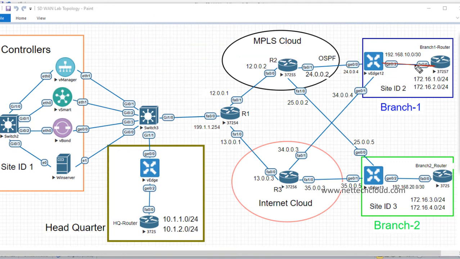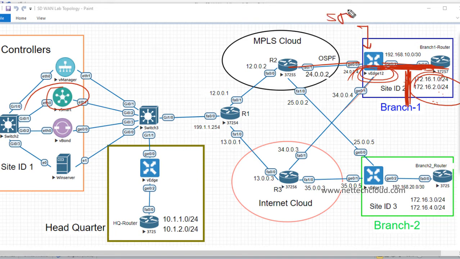One is the OMP routes, the prefixes that live in our service-side VPN. Whenever this WAN edge device advertises prefixes, like local network routes, to the vSmart, since there are two different transports, prefixes are advertised by the same device with the same system IP but different transport.